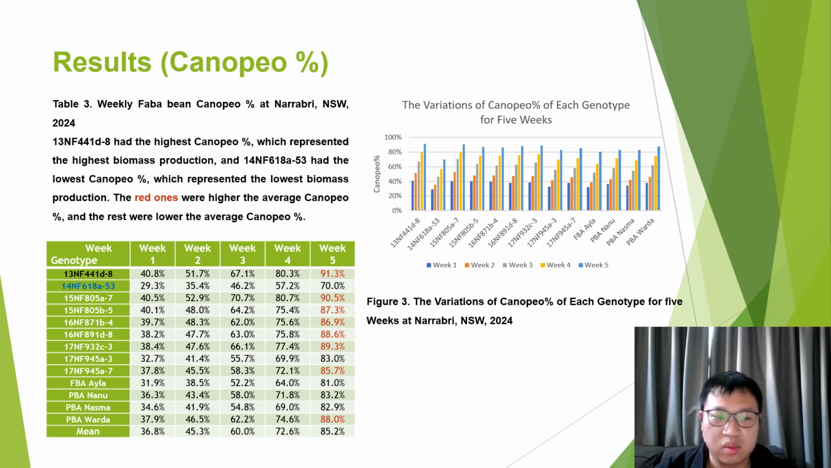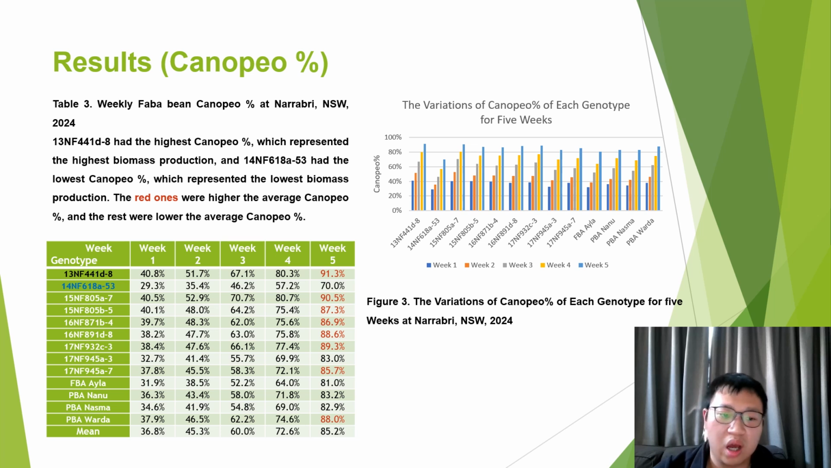It also showed a similar trend to plant height, which means it grew slowly in the early stage and grew quickly in the later stage of the experiment. The canopy percent of all faba bean genotypes also increased over 5 weeks, with more than 40% canopy cover gap. Similarly, the lowest canopy percent in week 5 was marked as blue and the highest canopy percent in week 5 was marked as black.